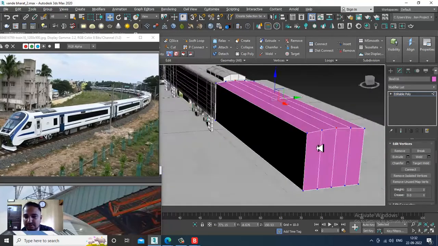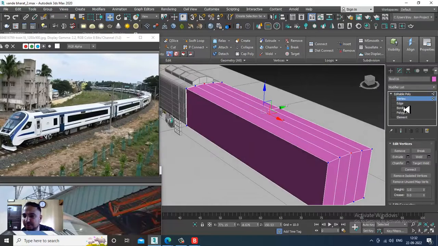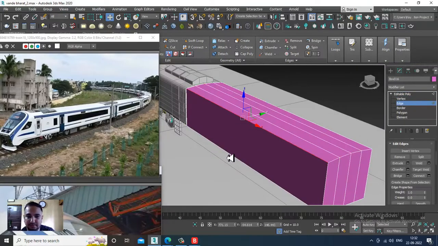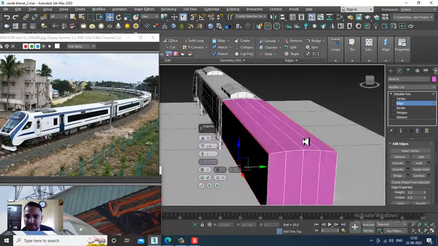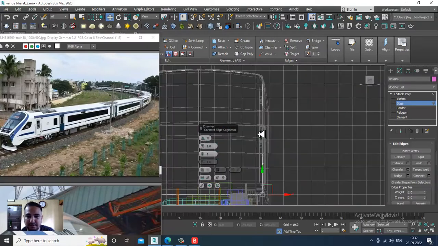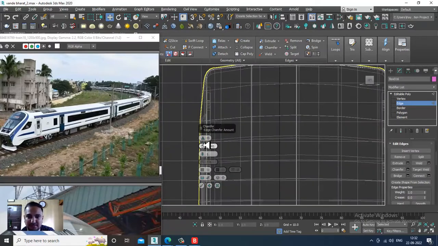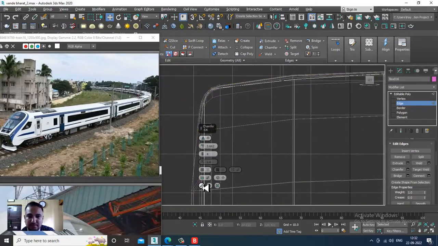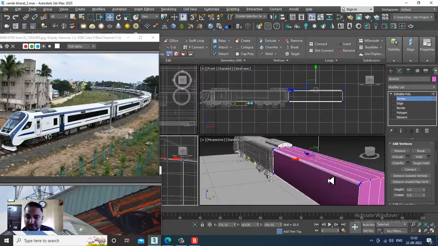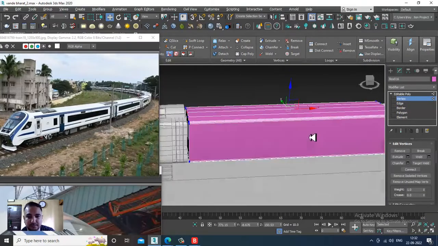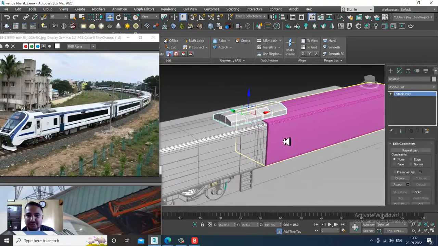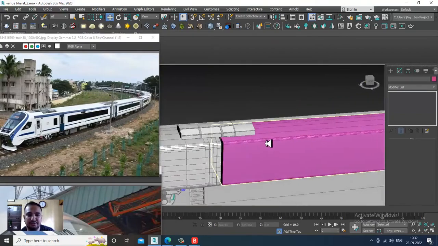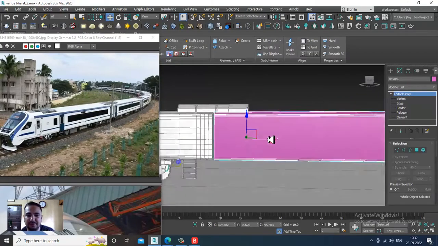So now select these edges over here. Select these edges and slightly assign some chamfer over here. Let's click OK. I'll slightly shuffle this and push it in this way. If you want, you can just shuffle it and push it in that way.